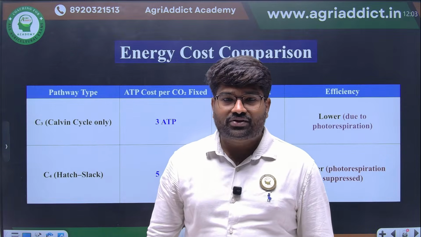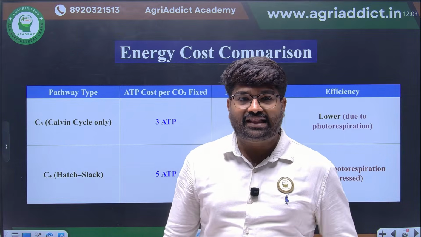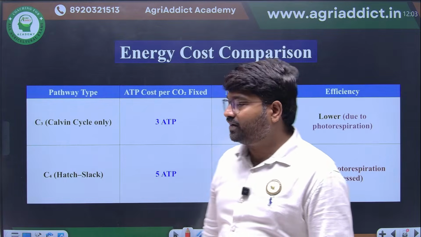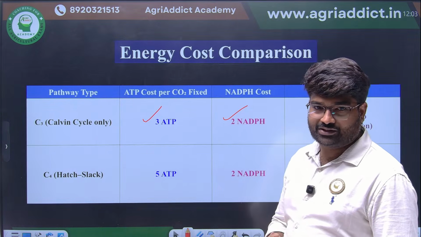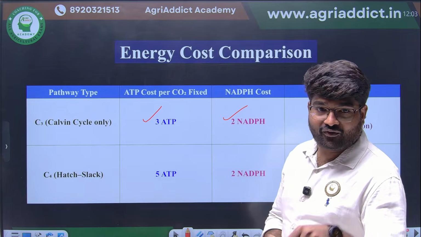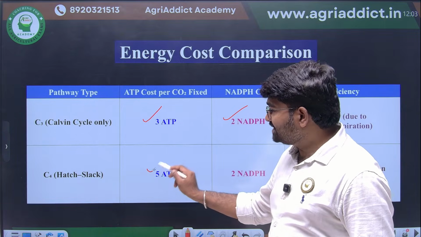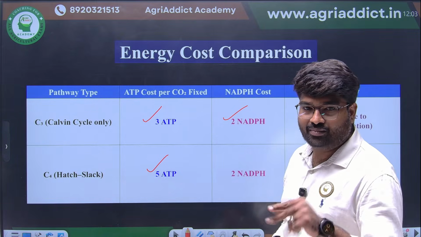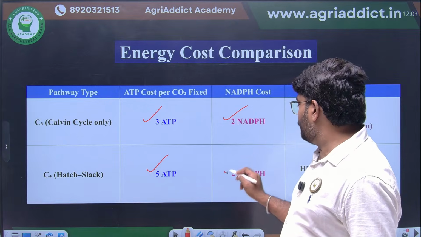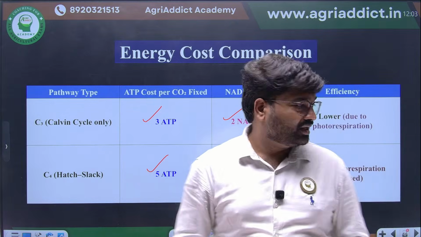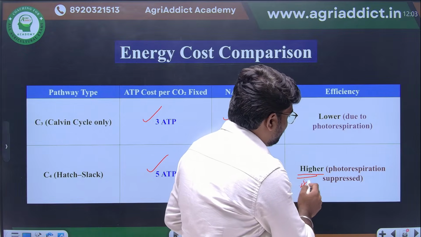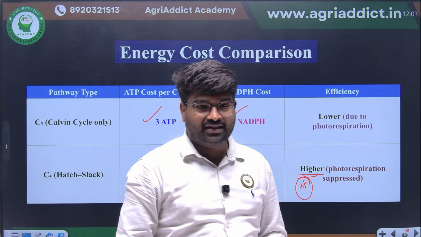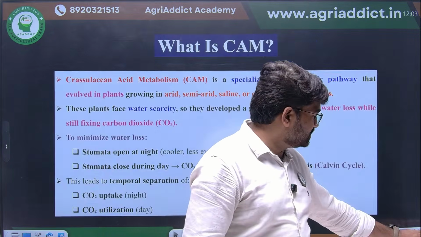Now we are going to see the energy stoichiometry. In the C3 cycle, for fixing 1 molecule of CO2, 3 molecules of ATP and 2 molecules of NADPH are utilized. In the C4 cycle, each molecule of CO2 fixation requires 5 molecules of ATP and 2 molecules of NADPH. So higher energy is required. I hope this is clear for everyone.